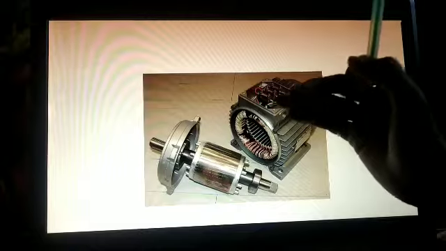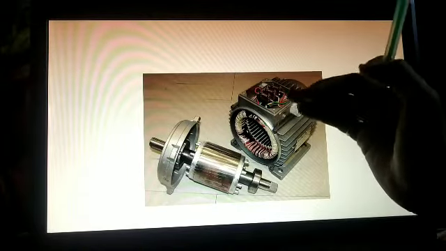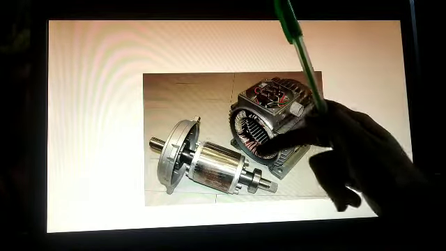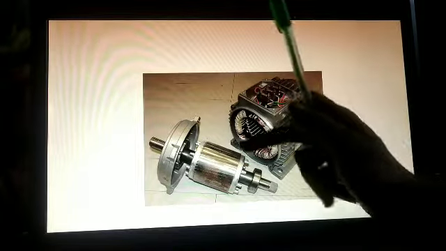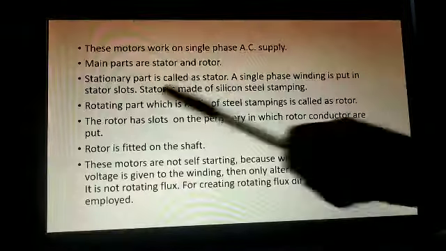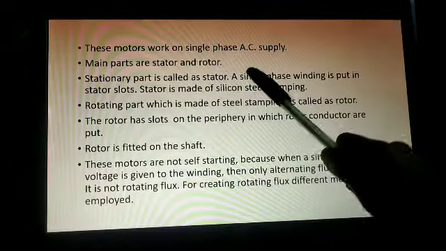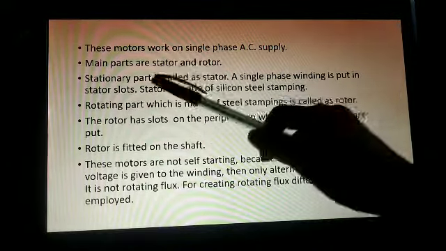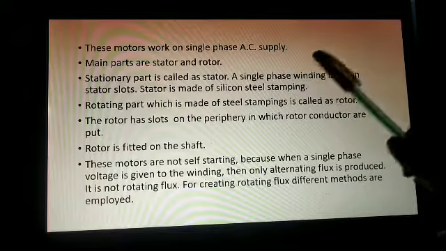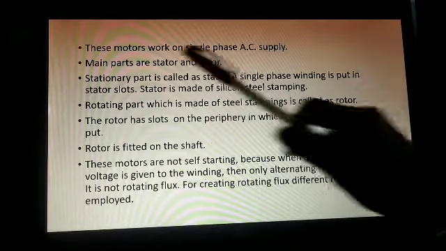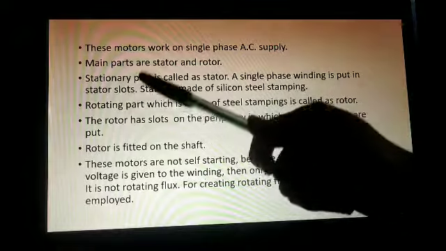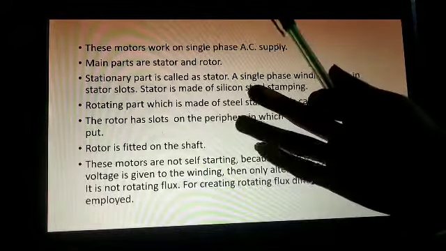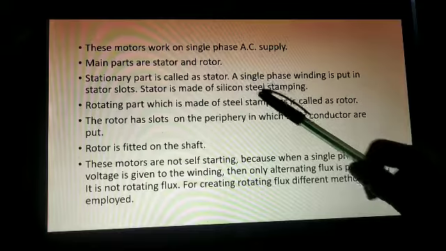Now we are dealing with single phase motors, right? So in the stator slots, the single phase stator winding is placed. Clear? Where do we put the single phase stator winding? In the stator slots. The stator is made of silicon steel stamping.